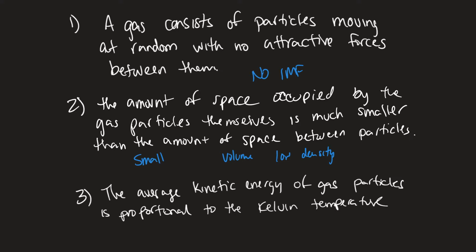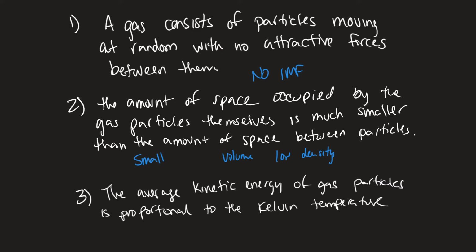The third assumption is that the average kinetic energy of gas particles is proportional to the Kelvin temperature. When we're talking about kinetic energy, this is basically saying that the amount of kinetic energy found within a gas particle is completely proportional to its temperature. Remember, temperature is the measurement of random motions of any type of substance, or we could say, in a sense, how much energy it really has.